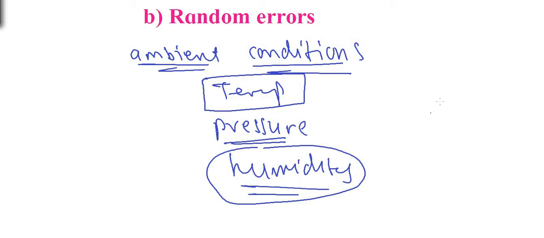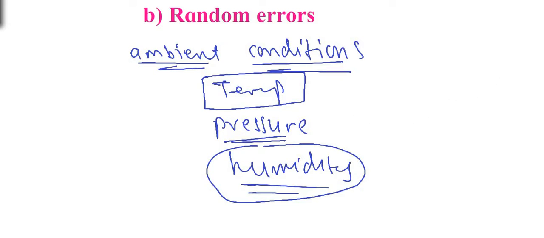Now in order to minimize errors, systematic errors and random errors, what we do is we always go for a set of readings and find the average value. The average value always helps to minimize the errors introduced in the given reading. The larger the set, the fewer the errors introduced in the reading.